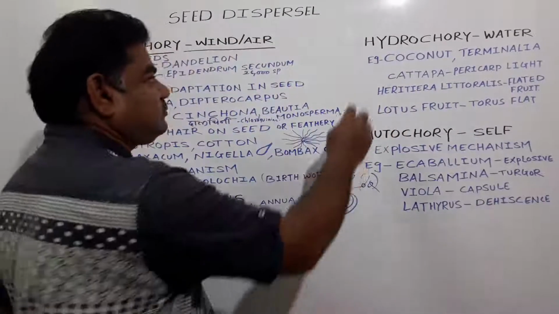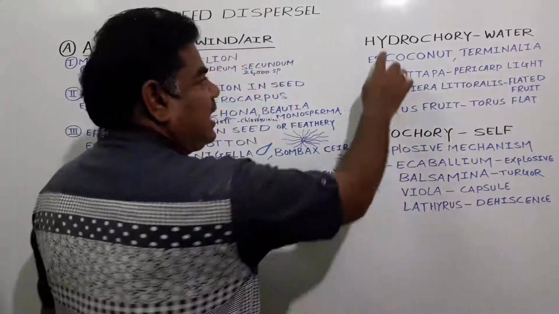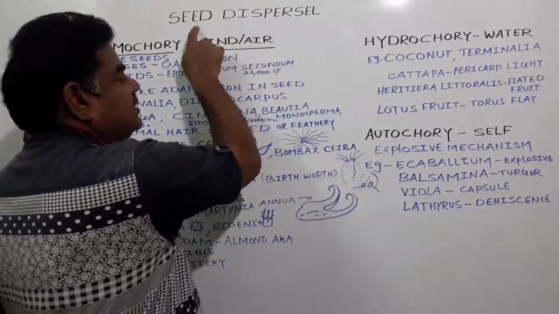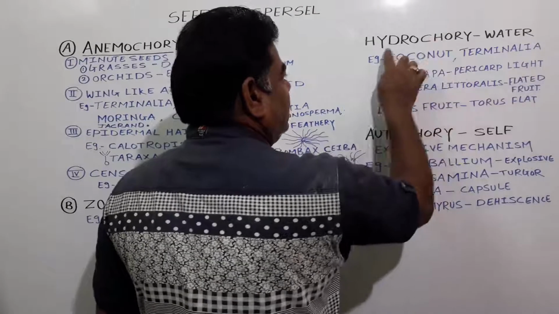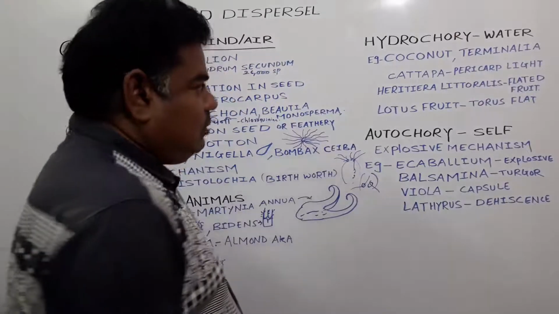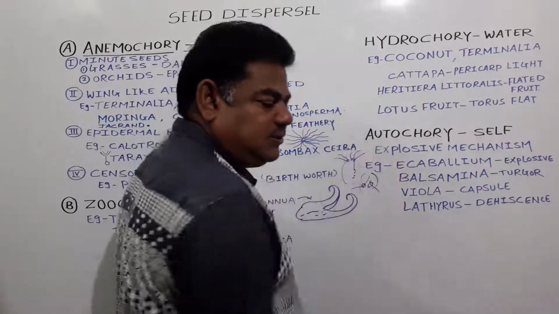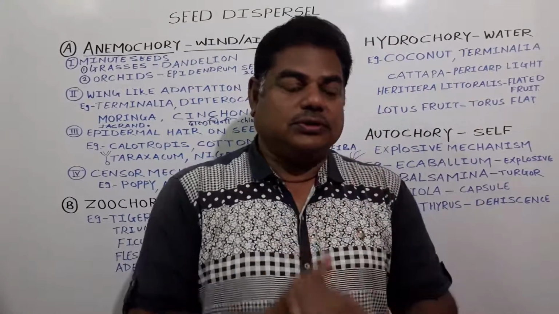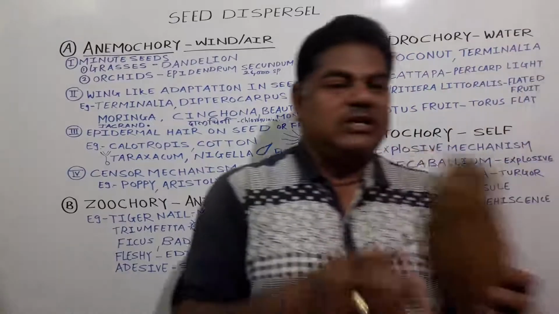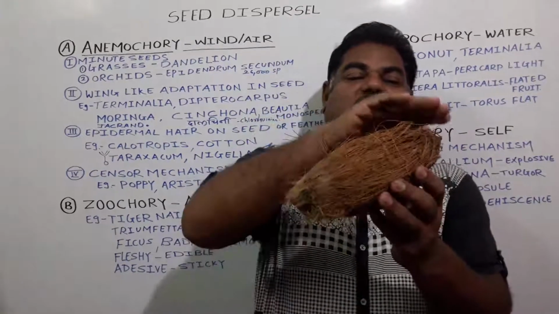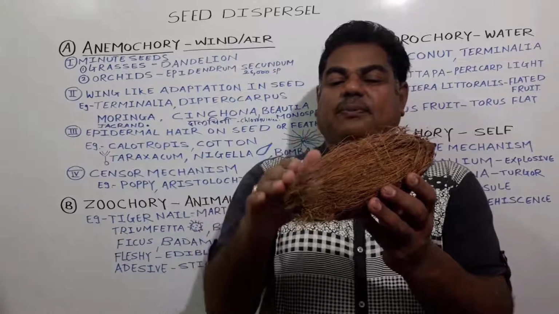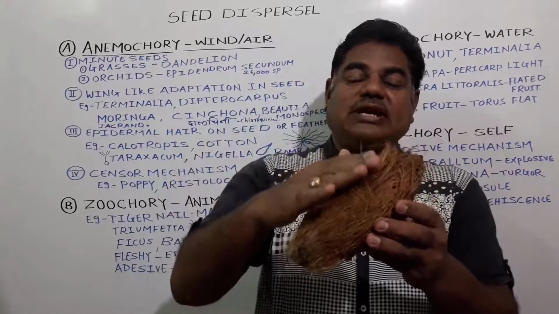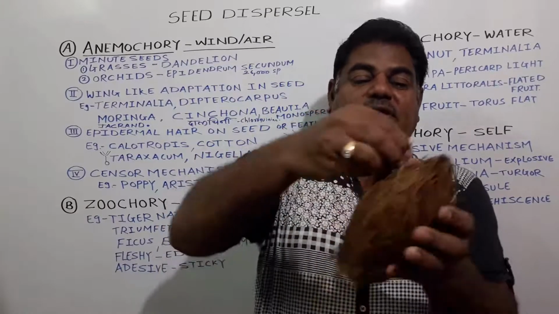Now next, hydrochory. Here hydro means water, means dispersal of seed carried out with the help of water, we call it hydrochory. One best example is the coconut. There is a complete fruit. See here, this one coconut. This one is the complete fruit, and it is covered with this epicarp. Beneath the epicarp, this structure is present. This one we call the mesocarp.